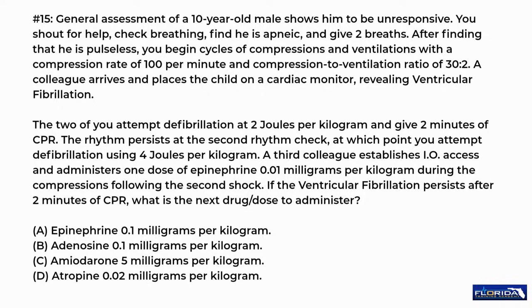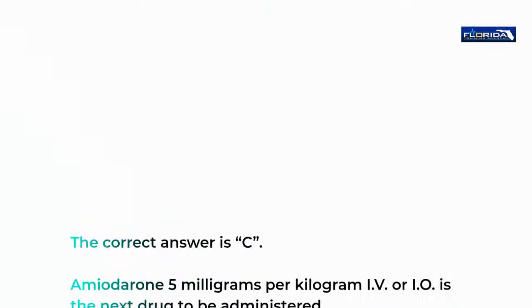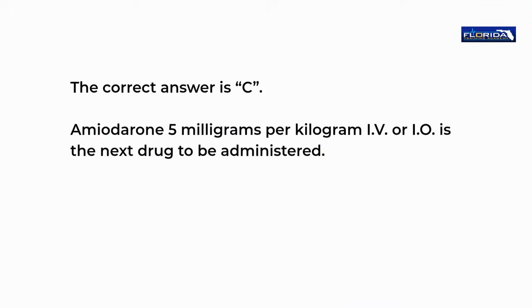B. Adenosine 0.1 mg per kilogram. C. Amiodarone 5 mg per kilogram. D. Atropine 0.02 mg per kilogram. The correct answer is C. Amiodarone 5 mg per kilogram IV or IO is the next drug to be administered.